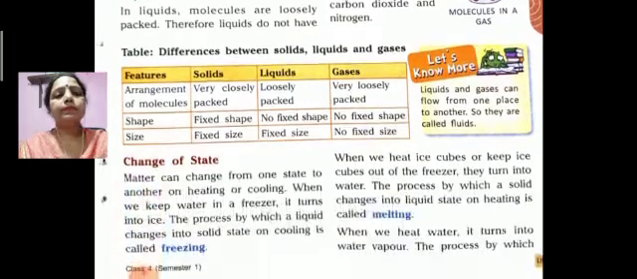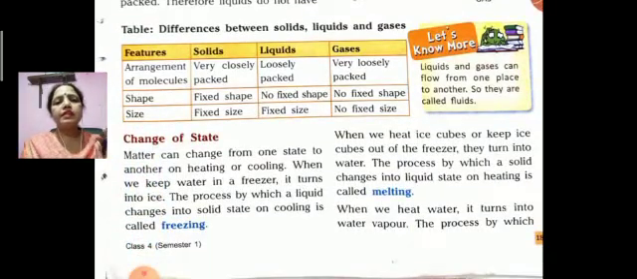Now we will know about the change of state. Matter can change from one state to another on heating or cooling. When we keep water in a freezer, it turns into ice. The process by which a liquid changes into solid state on cooling is called freezing. When we heat ice cubes or keep them out of the freezer, they turn into water. The process by which a solid changes into liquid state on heating is called melting.